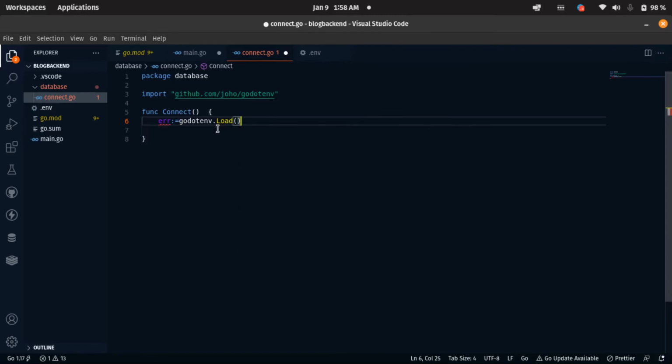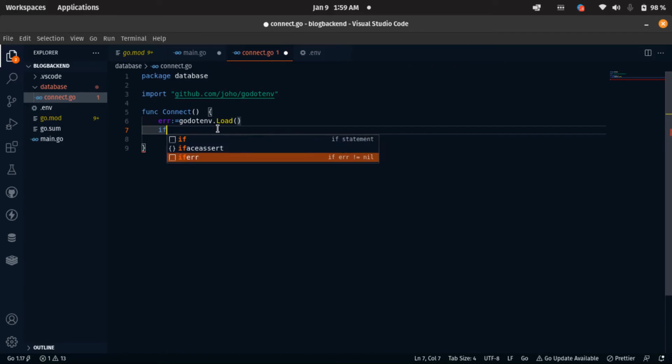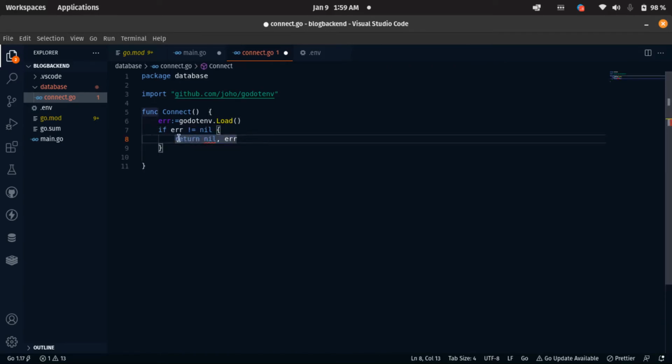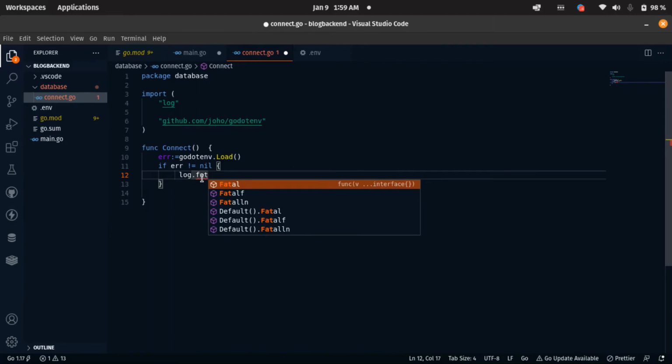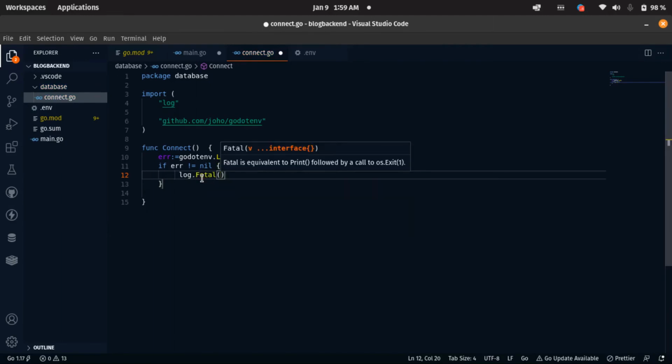Then, if there is an error, we are going to say log. Mind you, my VS Code is doing the auto importing for me. Here is the log. If it's not doing it for you, you just have to come up here and type it yourself. Then we say .Fatal, so in case it has an error, we want to stop the application from running.